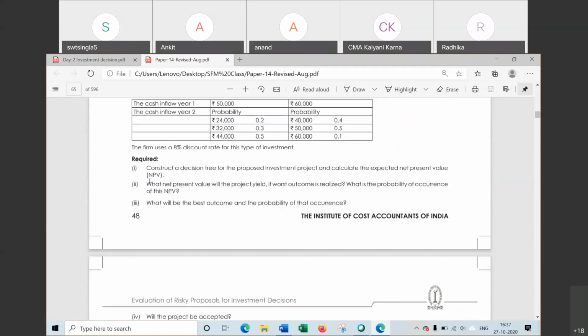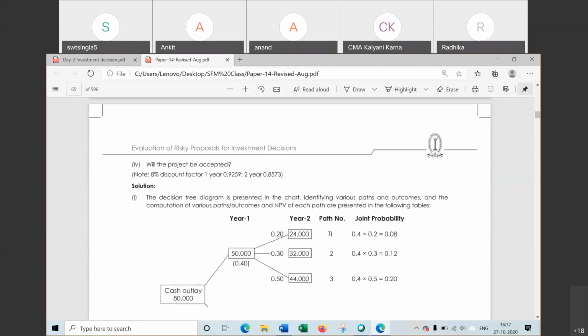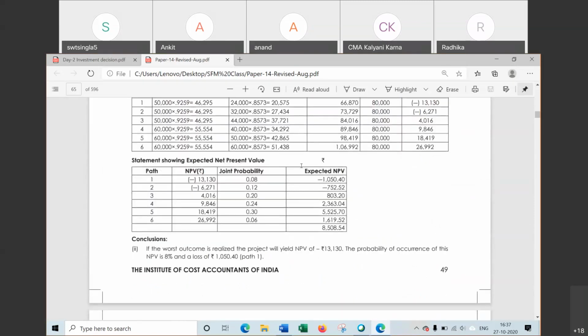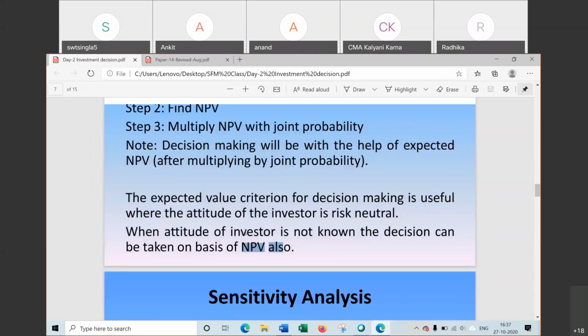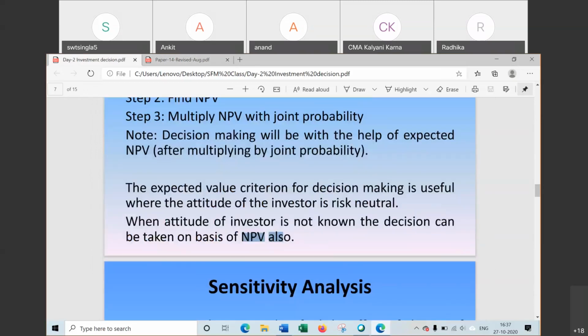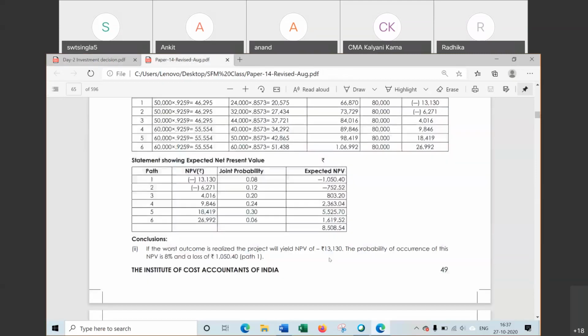It is not given that the NPV criterion has been used. Here it has been assumed that the investor is risk neutral, so the expected value criterion has been used for decision making.